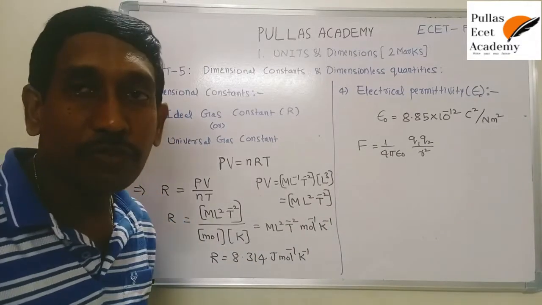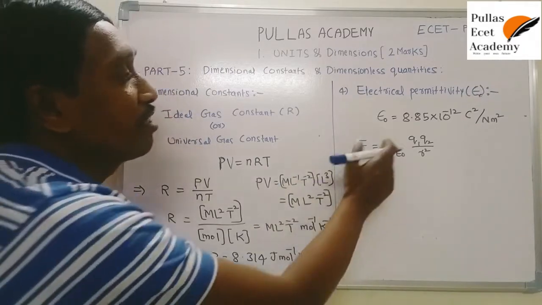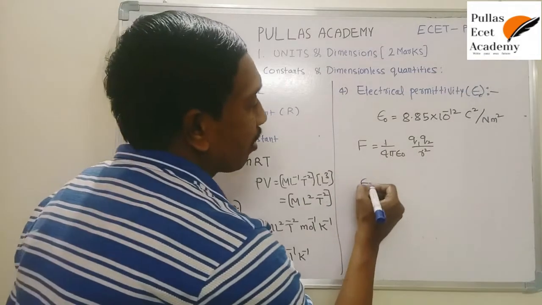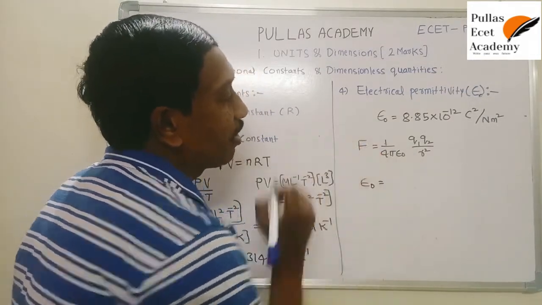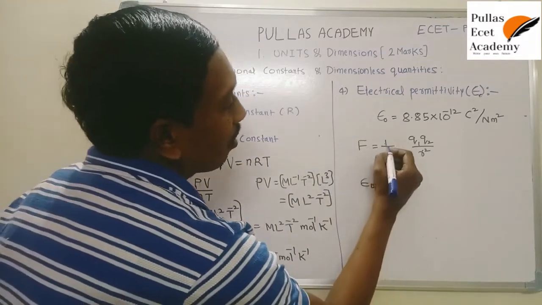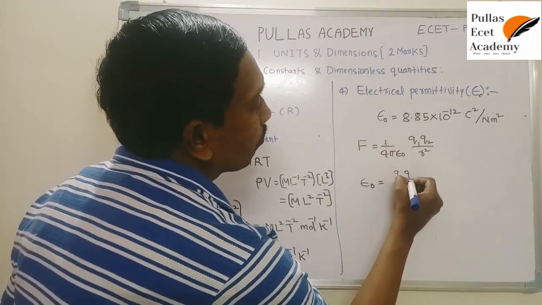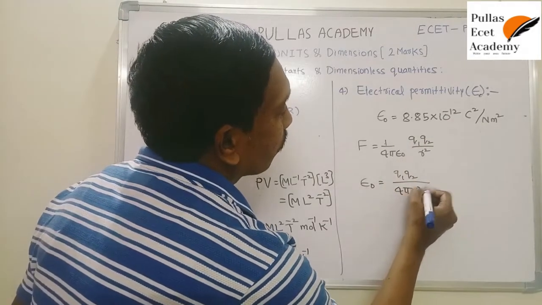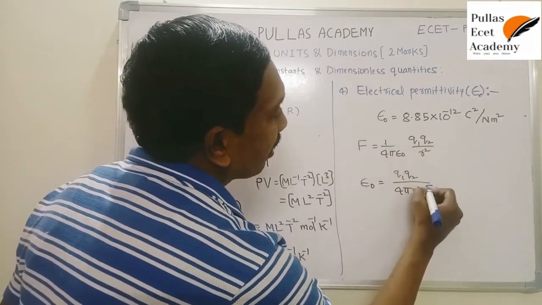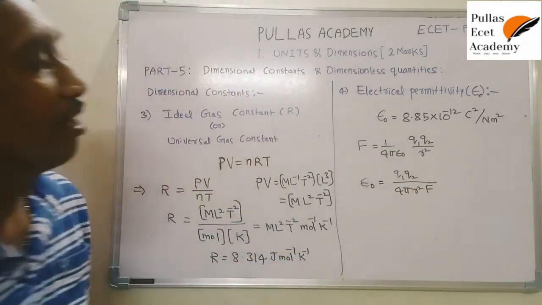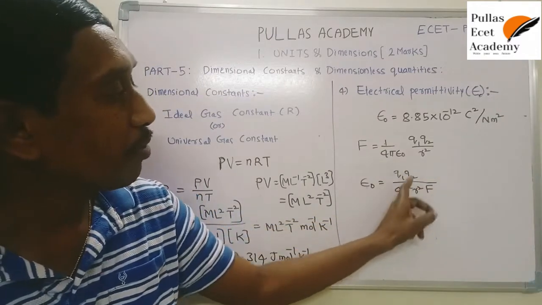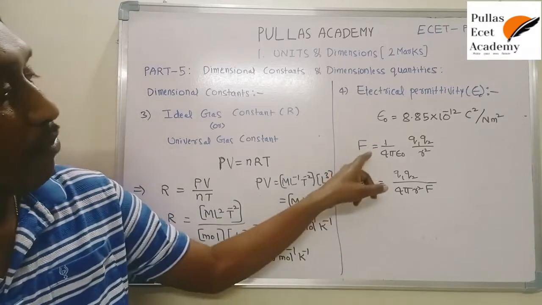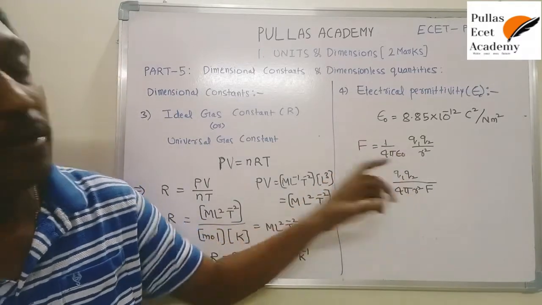So that's why I want to write this expression in terms of epsilon naught. So write epsilon naught as the subject. What is the formula? This epsilon naught is shifting to the left side. The remaining equation is what we already have, Q1 Q2 by 4 pi R square. This F is also shifting to the right side. It is divided by F, that is similar to 1 by F. That means epsilon naught equals Q1 Q2 by 4 pi R square F. So if you write epsilon naught as the subject, you get this equation.